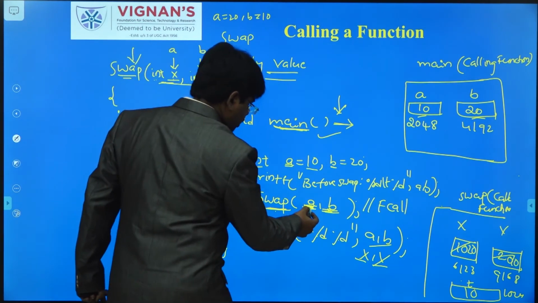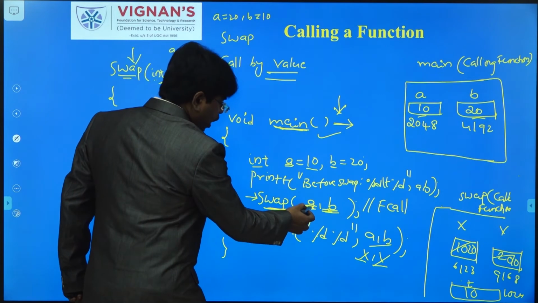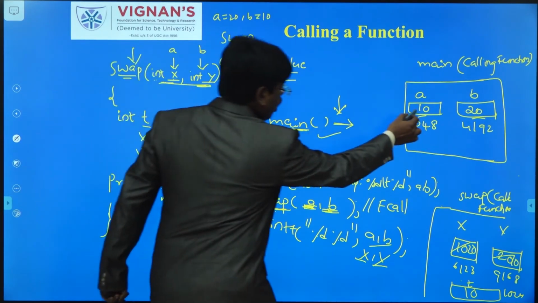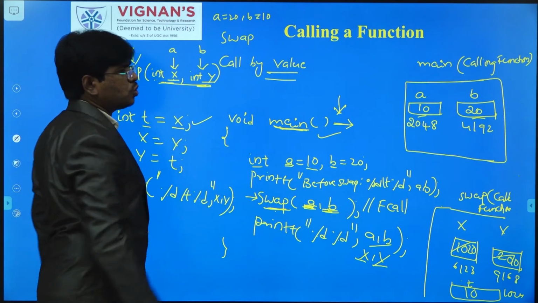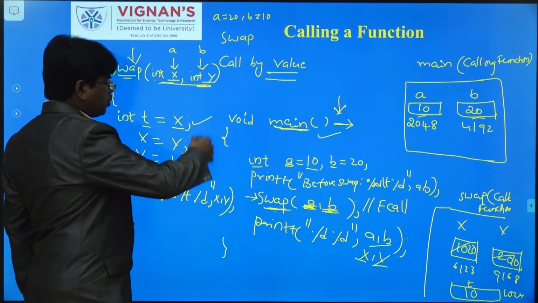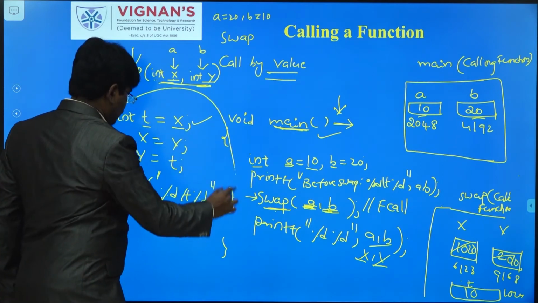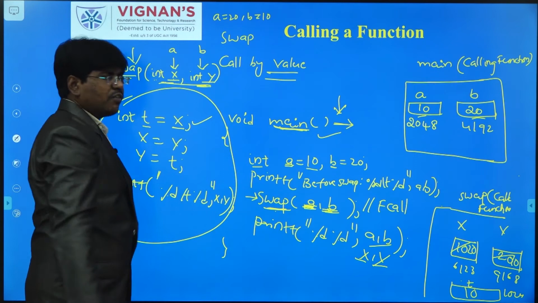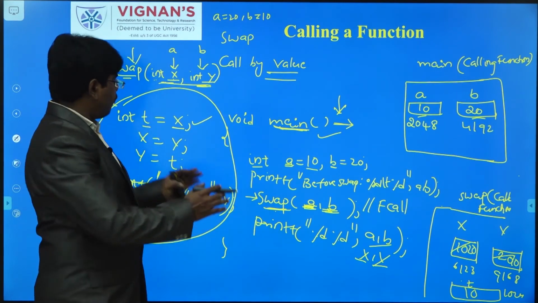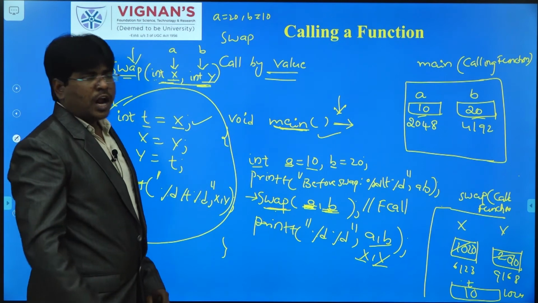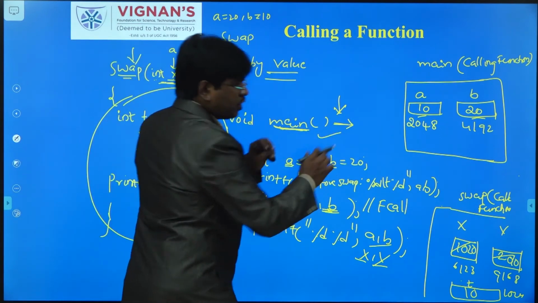Whenever a function call is made, the values of the calling function will be copied and passed to the called function. Whatever processing you have done here will affect only this particular swap function. That cannot be reflected in the main function.